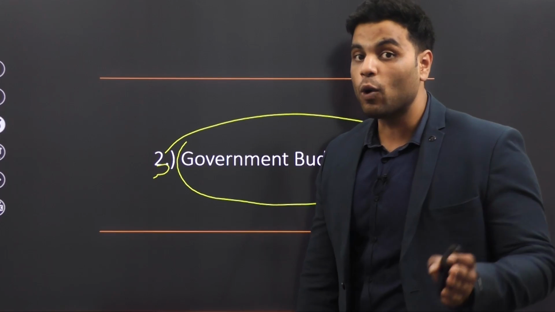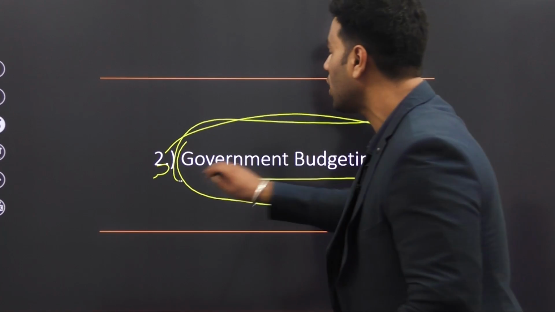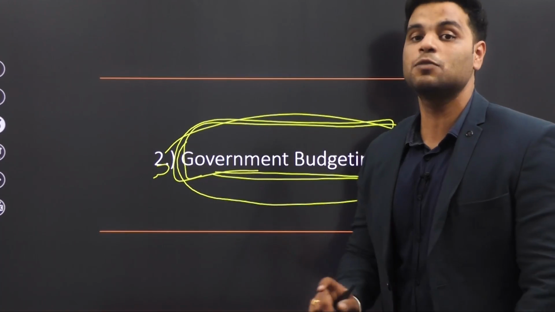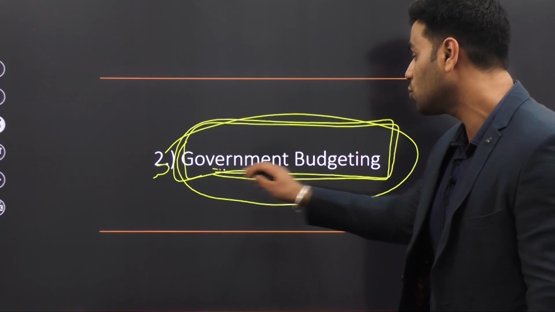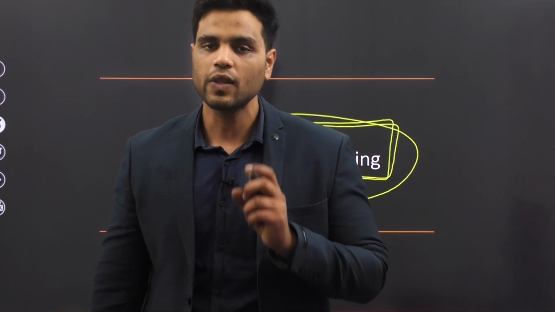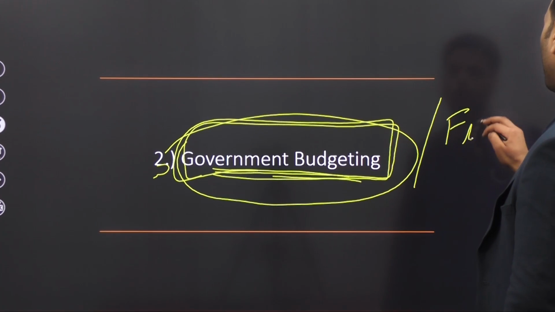If you are familiar with the syllabus mentioned in the General Studies 3 paper, then you know that this is the topic that you need to cover. This exact precise name is mentioned. These precise words are mentioned in your GS3 mains syllabus. Let me clear this beforehand: government budgeting also includes fiscal policy.